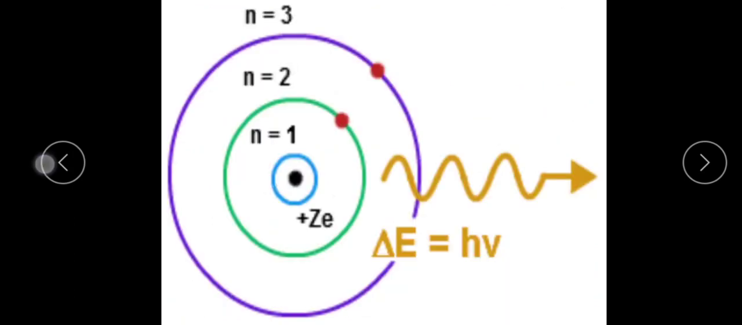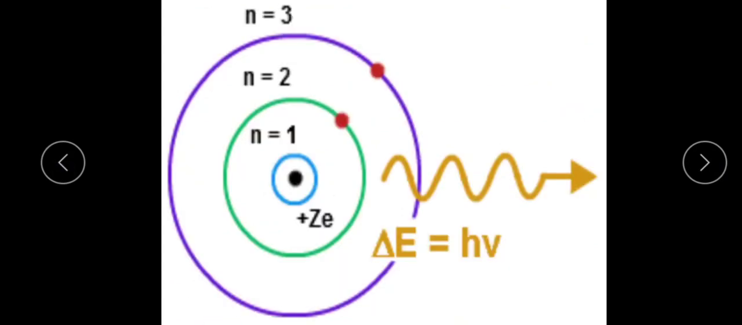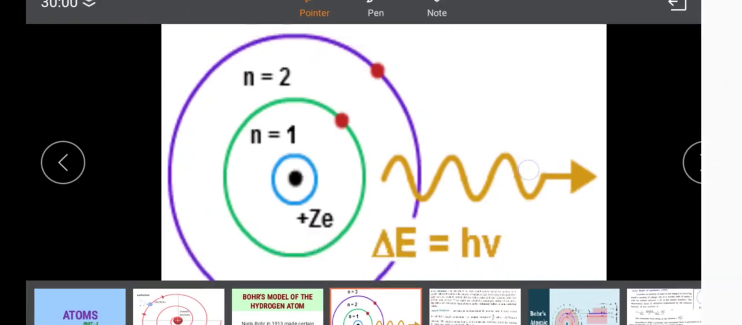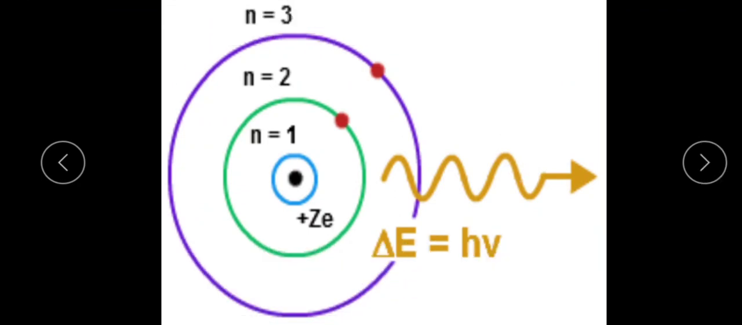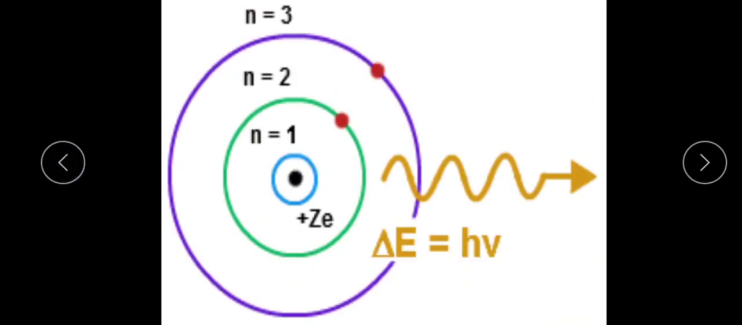If nu is the frequency of the photon, this means you can take it as a photon or a packet of energy. The photon is emitted when the electron makes a transition from the higher energy state to the lower energy state, so the change in energy, delta E, is equal to h nu, or h nu is equal to E2 minus E1.